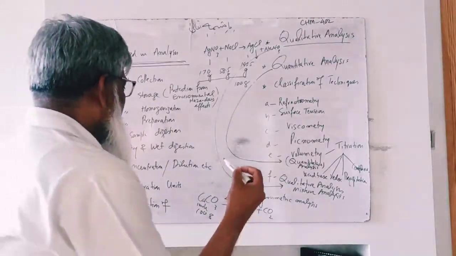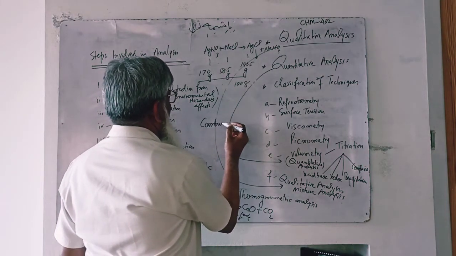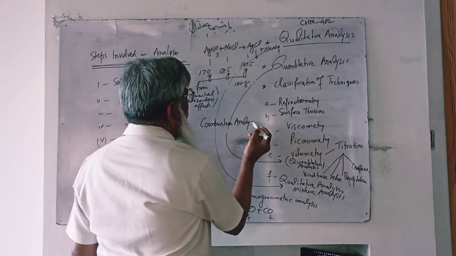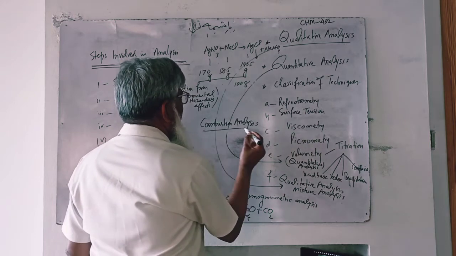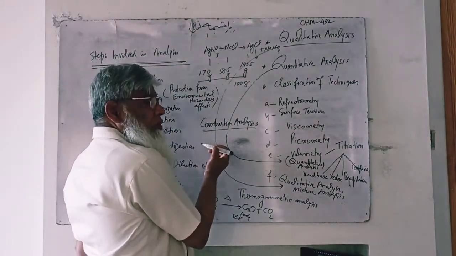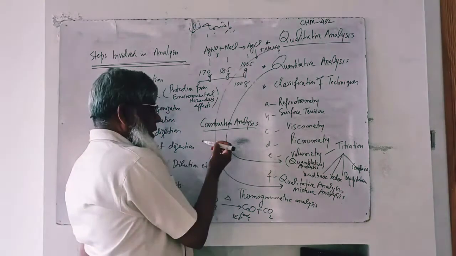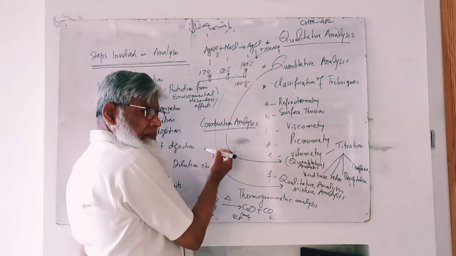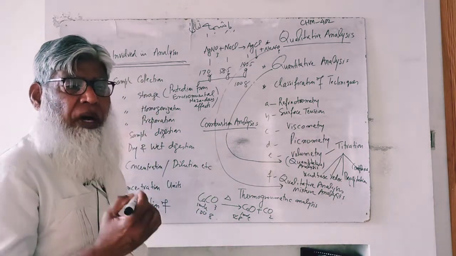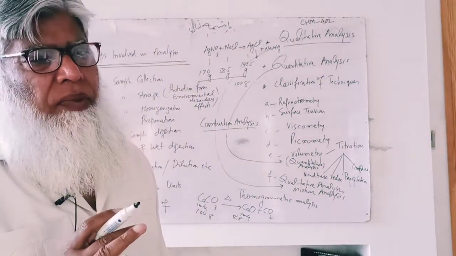Further, another type of analysis is combustion analysis. It is very simple and known to all. If a substance is burned in excess of oxygen, and that substance contains carbon, then 1 mole of carbon produces 1 mole of carbon dioxide gas.